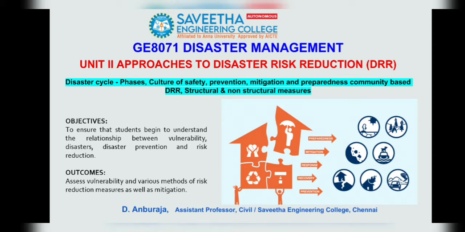The subject name is Disaster Management. Subject code is GE8071. Unit 2: Approaches to Disaster Risk Reduction.